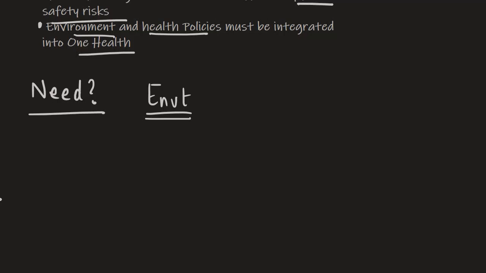For instance, recently we've seen the rise in cases of dengue. So because of increasing temperatures and changing climate, there is a greater spread of vector-borne diseases, and it is expected to happen, and this will impact human health and animal health, and all of this is ultimately interlinked.